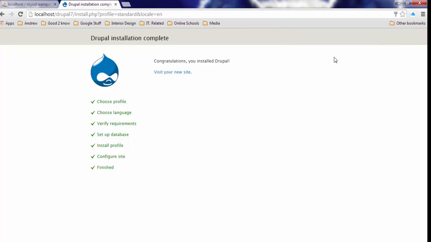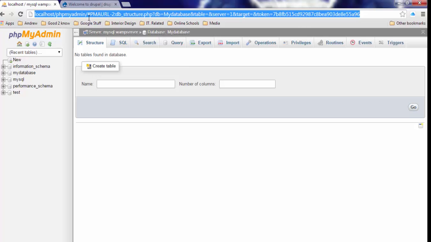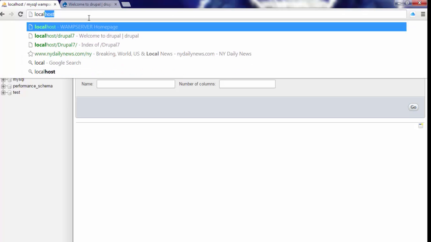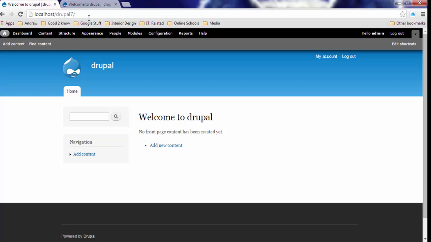Okay, it's already installed. Let's visit the new site. And you're in. Here's the menu for Drupal. Let's open a new page so we can see. Go to localhost/Drupal, and it will take you right into your site.